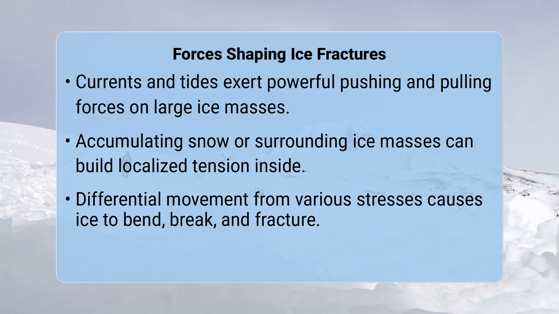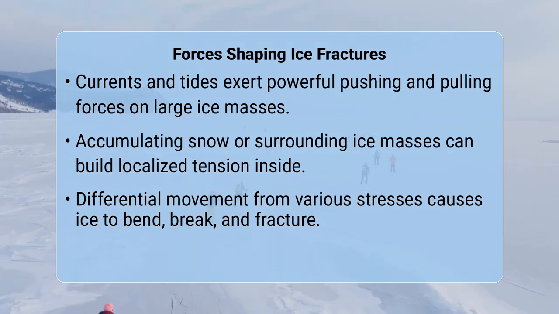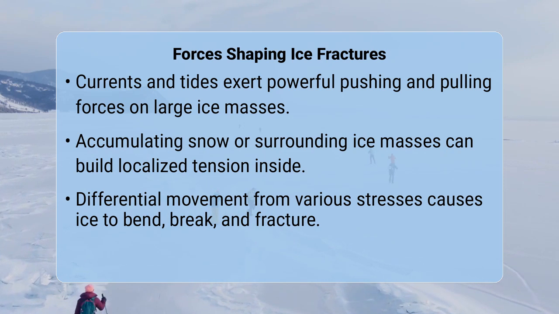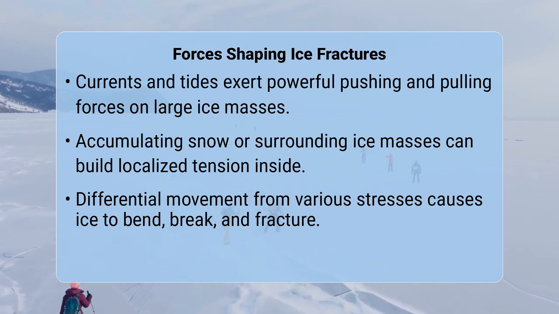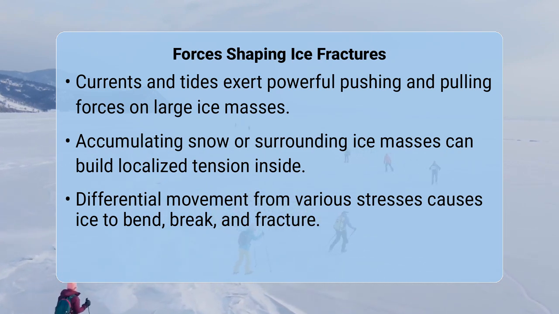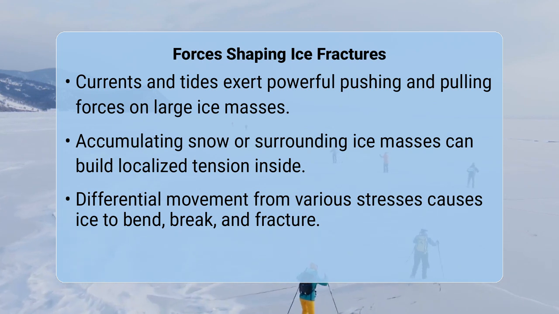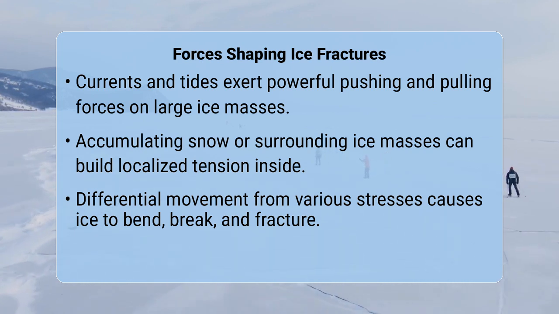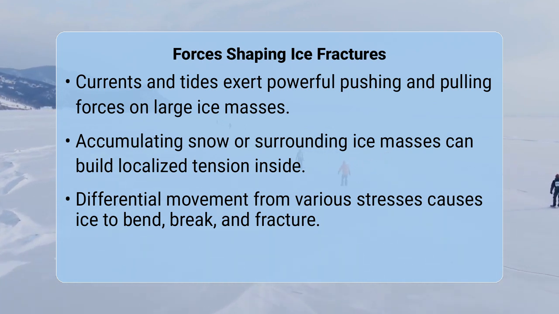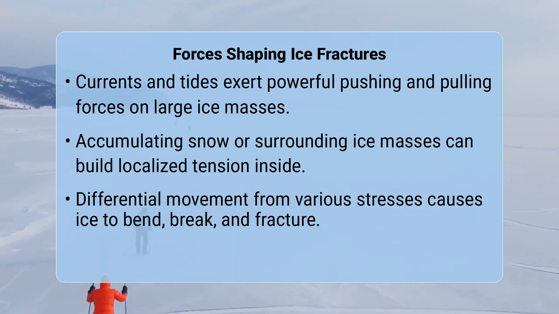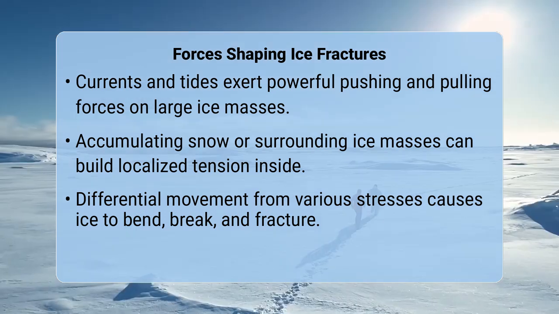Another powerful source of stress, especially for large ice shelves or sea ice, comes from ocean currents and tides. The constant pushing and pulling of water can exert tremendous shearing forces on the ice, bending and breaking it. Furthermore, internal stress can build up from the accumulation of snow or the pressure of surrounding ice masses, creating areas of localized tension that eventually lead to fracturing.